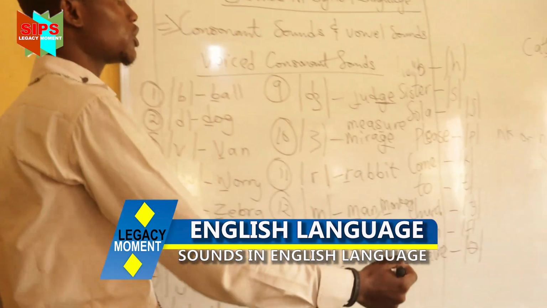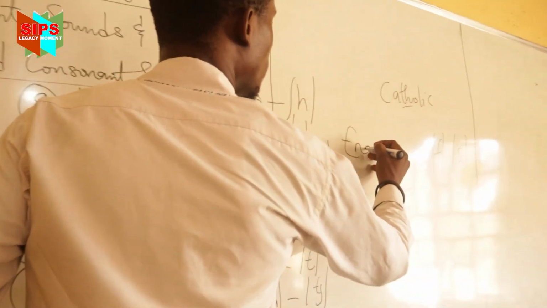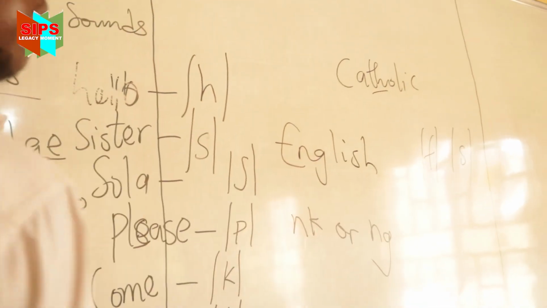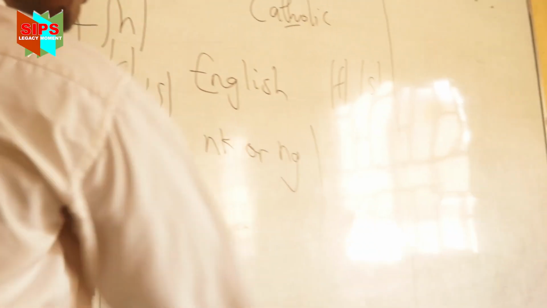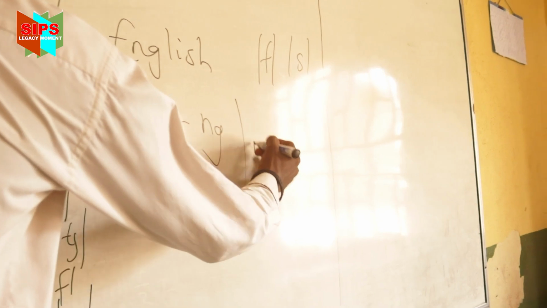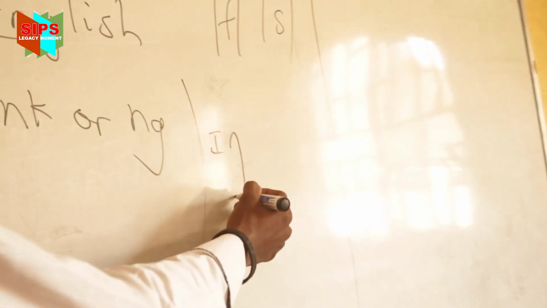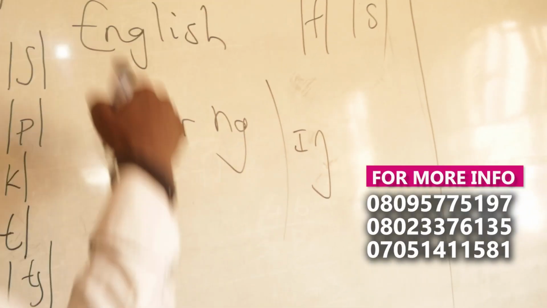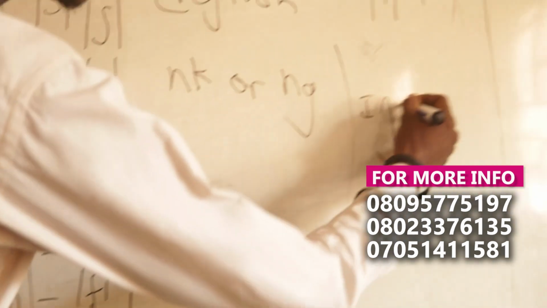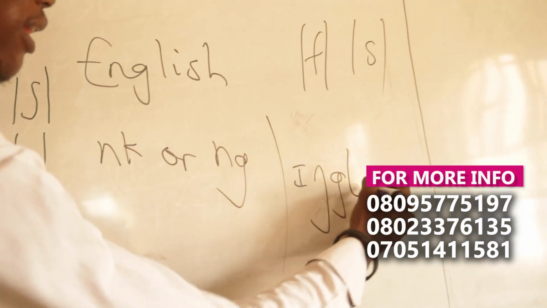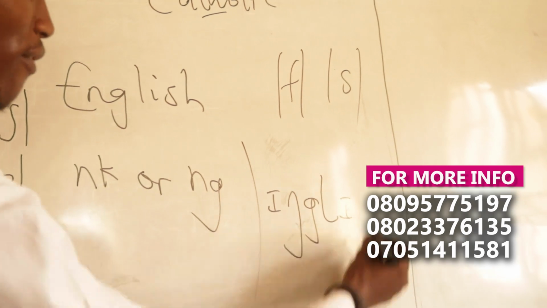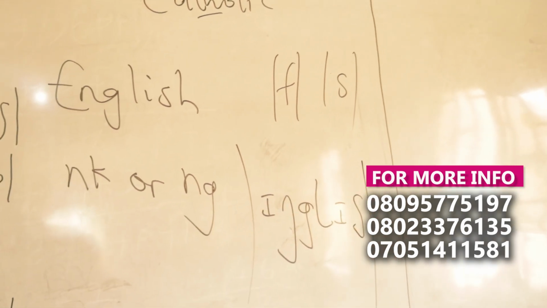Look at this word, English. If I ask you to transcribe it, let's transcribe it. What's the first sound? Then you have this sound. But do you know that this sound G still appears? Then we have your L, then we have your E, then we have your sh. So English.